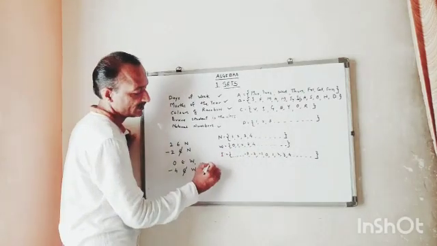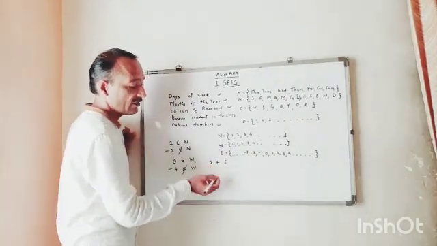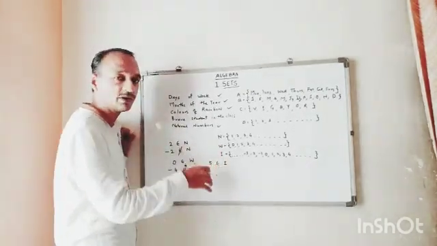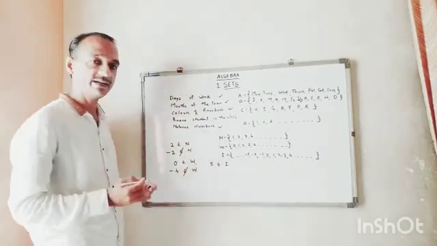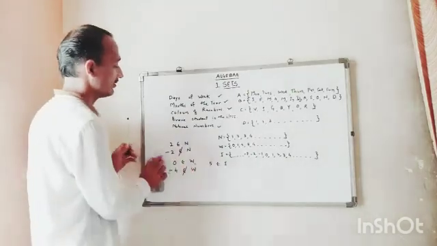Similarly here 5 belongs to integers, whether it is +5 or -5, it is a member of set I, that is, integers. Here various sets are there.